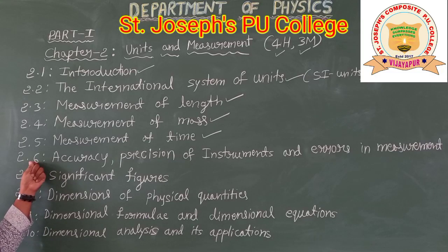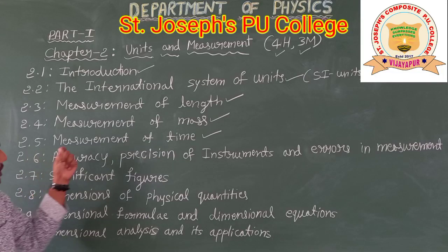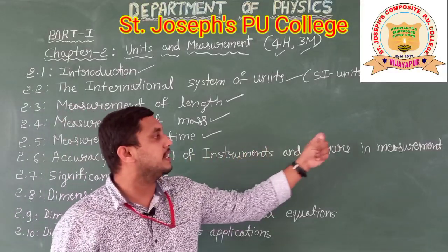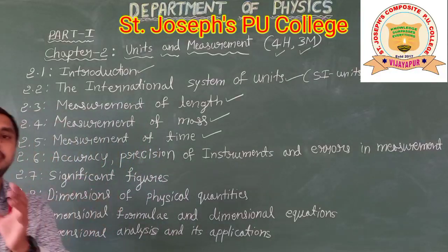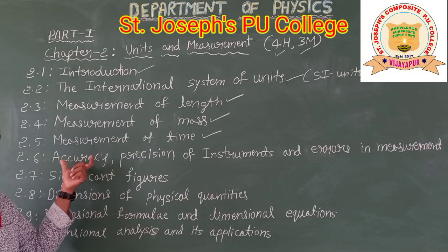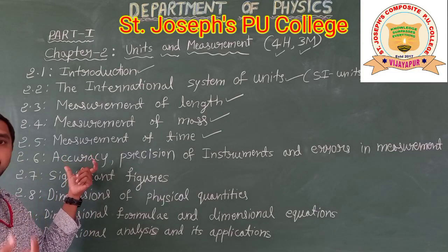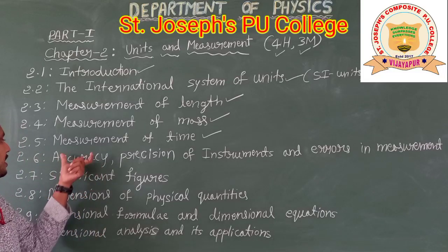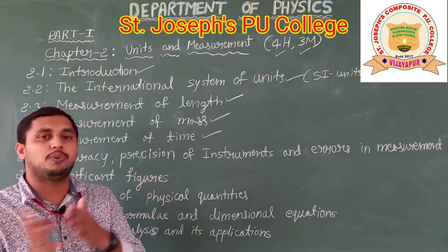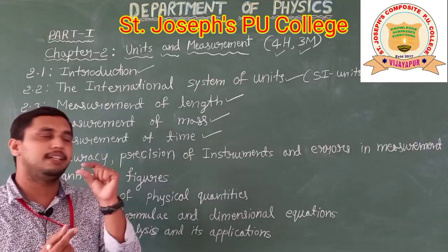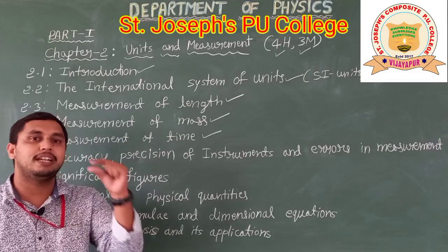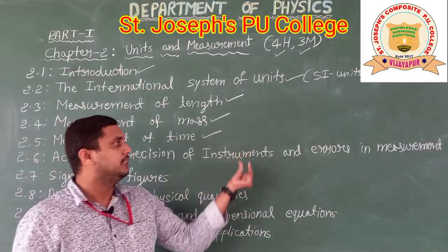Next, 2.6, which is also important here, that is accuracy, precision of instruments and errors in measurements. We are doing measurements in physics usually. So there you have to see the accuracy, whether the measured value is correct or not, that is decided by accuracy. For the precision of instruments, what will be the least count, what is the smallest measurement done by that instrument. That is precision of instruments.